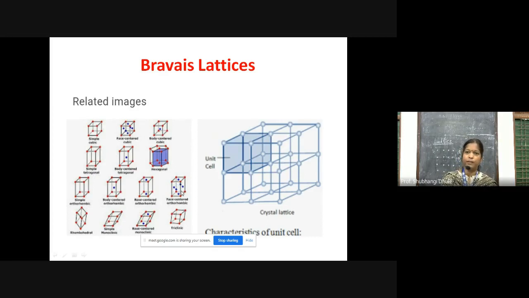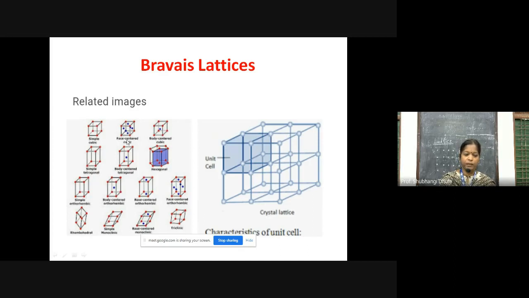So all the faces contain the constituent particle at the center of the orthorhombic. So this is all about the orthorhombic. Then for the monoclinic, there are two possible types: primitive monoclinic, and the other possible is base-centered or edge-centered monoclinic. Then the rhombohedral and triclinic crystal systems only exist in the primitive form.